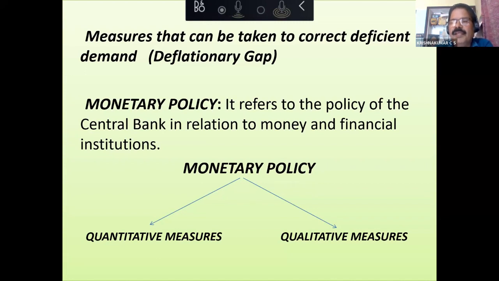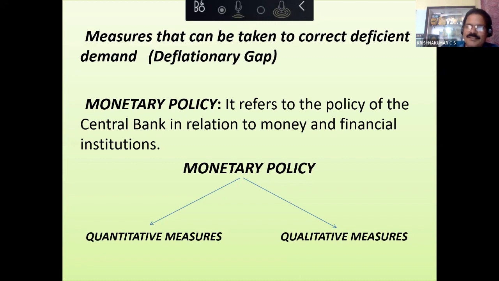Tell me, what should we do with the bank rate during inflation and what should we do with the bank rate during deflation? During inflation, it should be increased, whereas in deflation, it should be decreased. Very good. Why should it be increased? Increasing means taking loans becomes more costly, so people will prefer to keep money in the bank rather than consuming. As a result, money in the hands of the people will decrease, so the aggregate demand will also decrease.